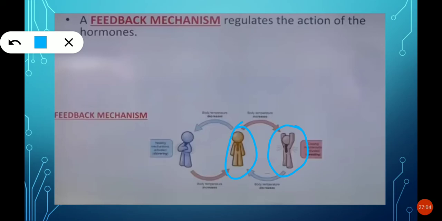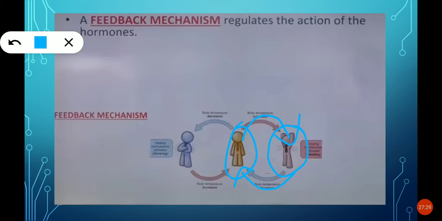So it is a mechanism. Again, the temperature will come to normal. The body itself has that mechanism inside to adjust things. It regulates the actions by the hormones.